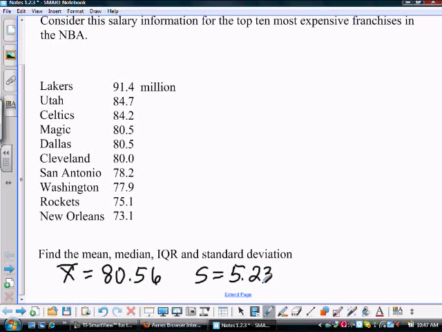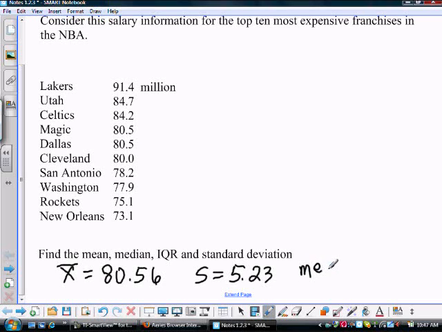There are no rules about how many decimal places. Just do something reasonable. When we're talking about millions, since standard deviations are in the same units as your data, 5.23 million would be adequate. We've only gone to one decimal place with the reported numbers, so two decimal places is plenty.